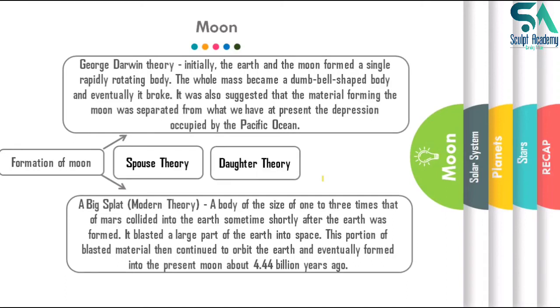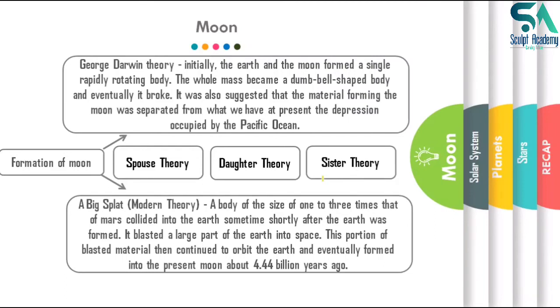Next is the daughter theory. Daughter theory means the Moon was formed from material left out, or from material formed due to the Earth itself, as suggested by George Darwin. Next is the sister theory.